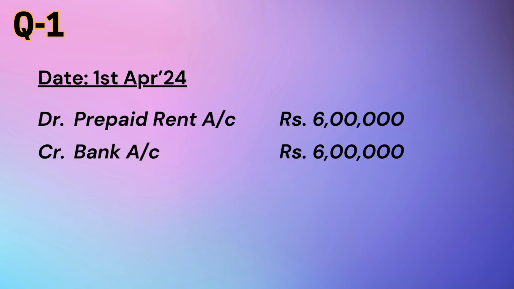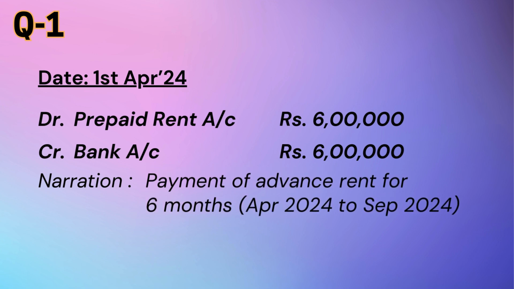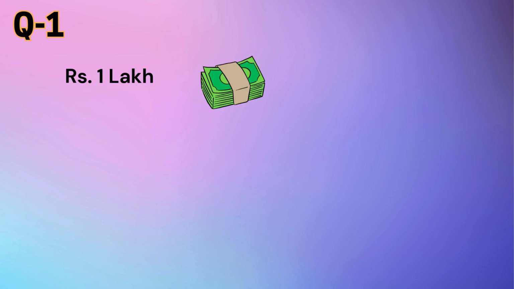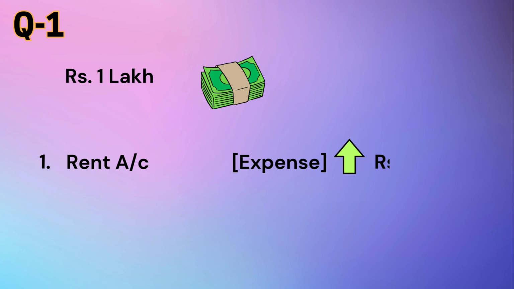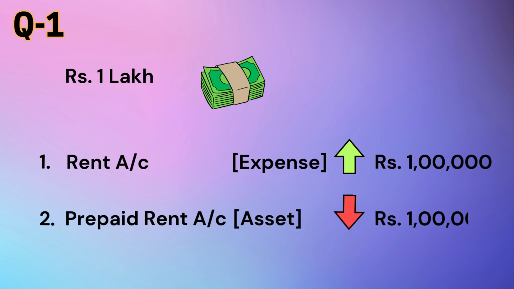This journal entry would be passed towards the payment of advance rent for 6 months, that is from April 2024 to September 2024. Subsequently, at the end of first month, when 1 month's rent of Rs 1 lakh is recognized, two accounts are affected. One is rent, which is an expense account, increases by Rs 1 lakh, and the second is prepaid rent, which is an asset account, decreases by Rs 1 lakh.